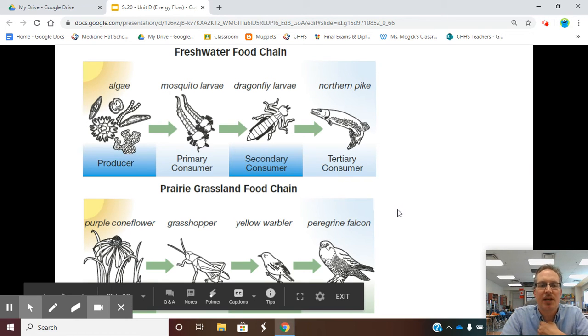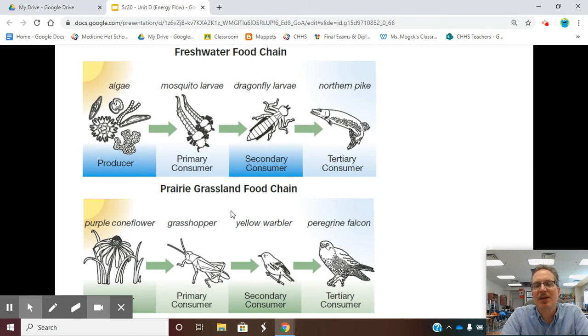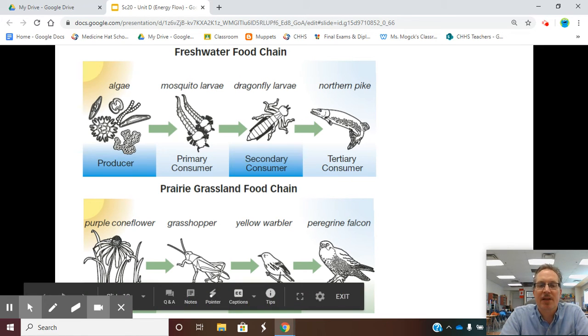Another food chain we have here is prairie grasslands, and we know this one a little bit better because we live in Medicine Hat, where we have purple coneflowers. Grasshopper eats the coneflower, yellow warbler eats a grasshopper, peregrine falcon eats the yellow warbler.